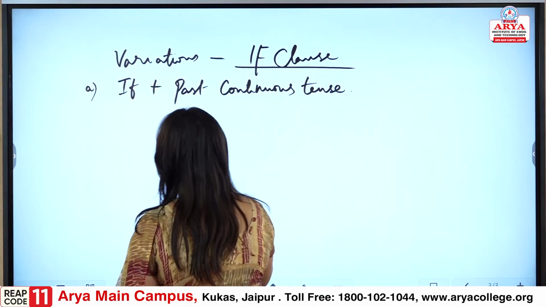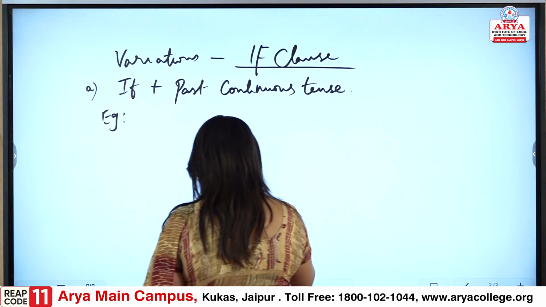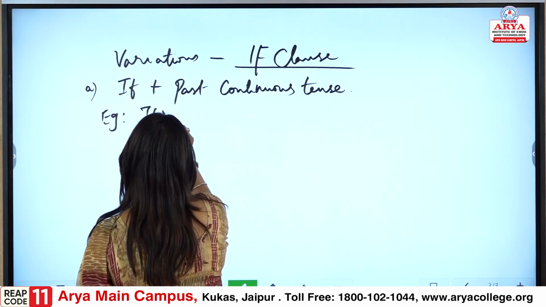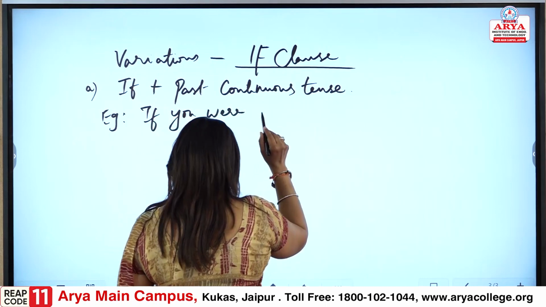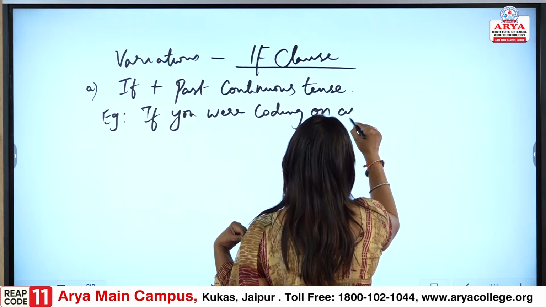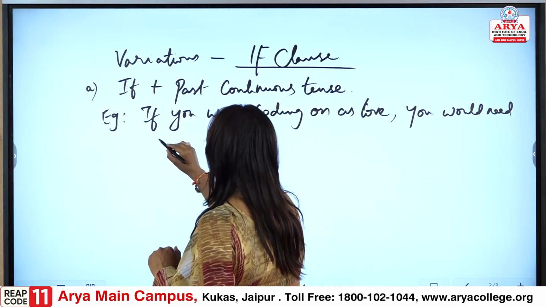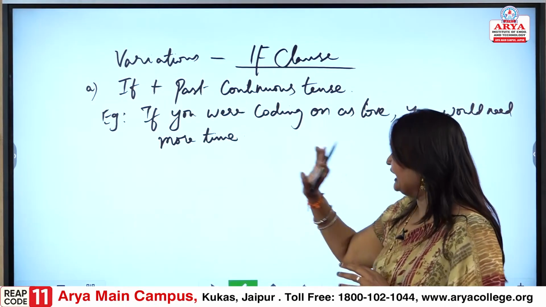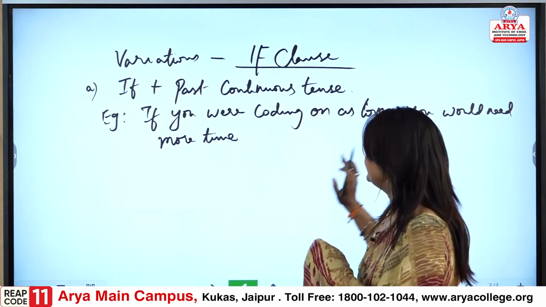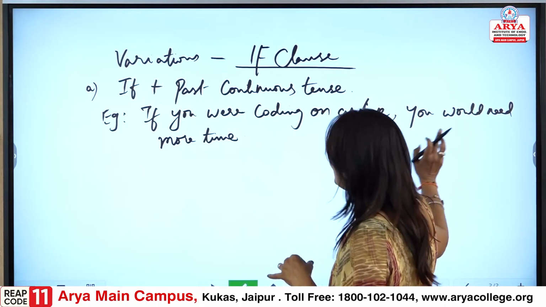Let us take an example to understand this concept. If you were coding on love, you would need more time. So when we are talking here, if you were coding on love, you would need more time.